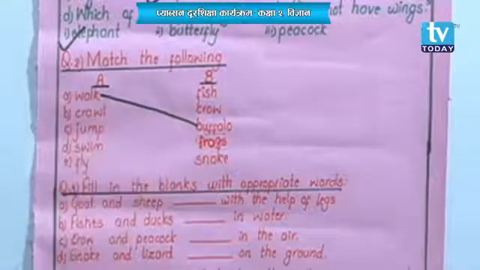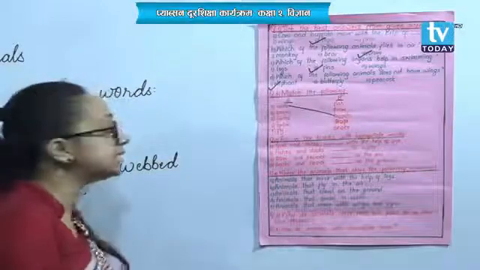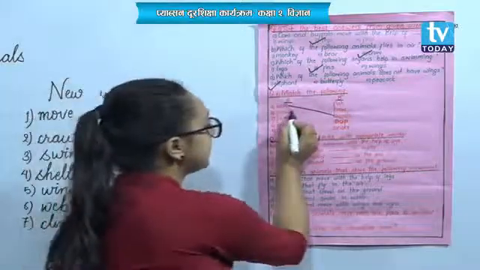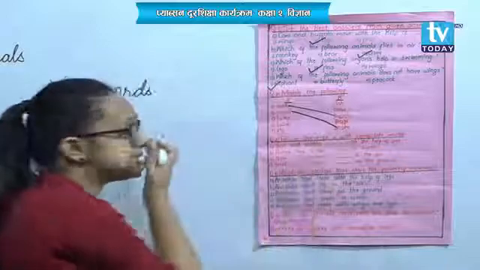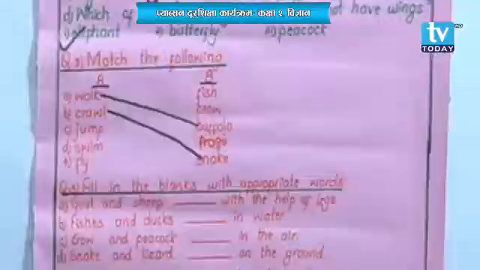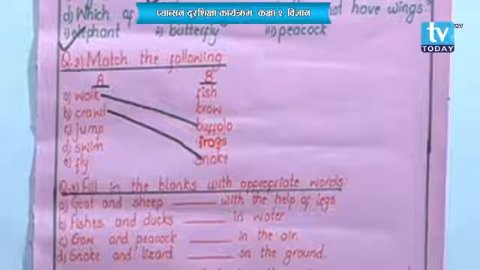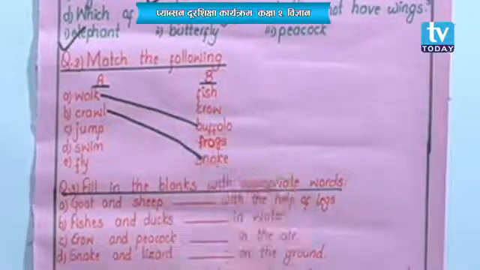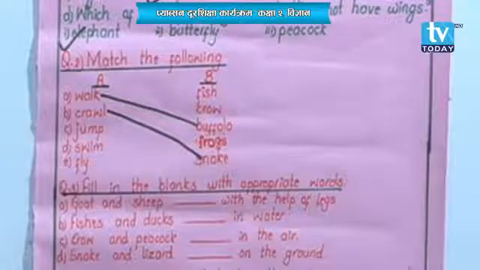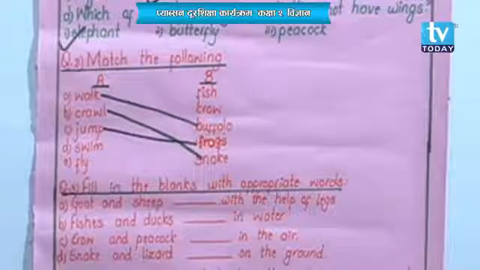And what about crawl? Which animal crawls on the ground? The animal that shows movement by crawling. Is it snake? Yes, it is snake. So a snake shows movement by crawling. And then C, it's jump. Fish, crow, frogs. Among these, which animal jumps? Very easy. Frogs jump. They also swim in water, but they also jump.